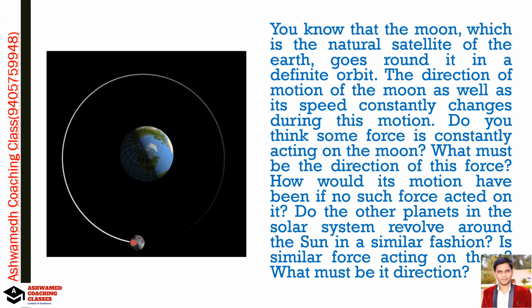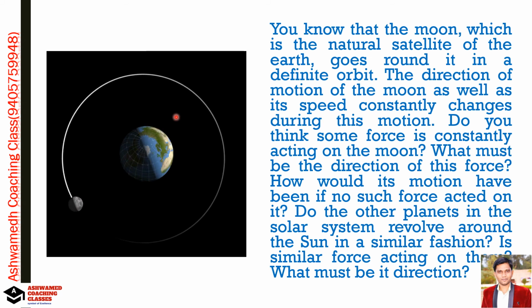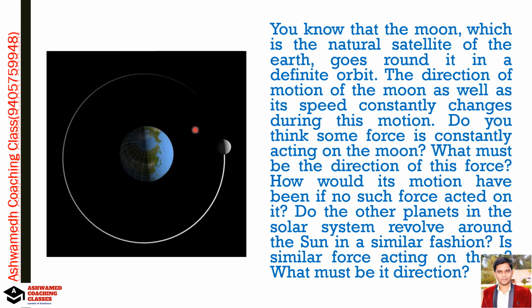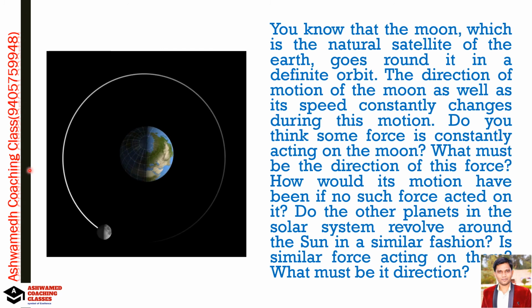Some force is constantly acting on the moon. What must be the direction of this force? How would its motion have been if no such force acted on it? So what will happen if that force does not act? What would be the direction of that force?